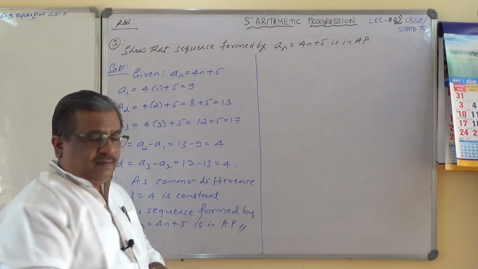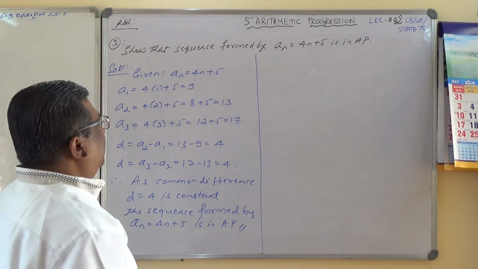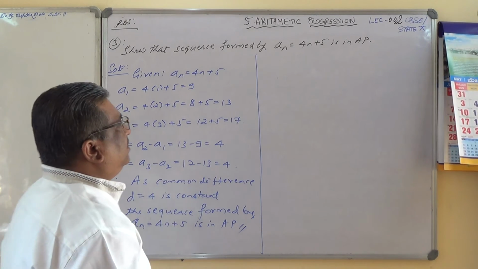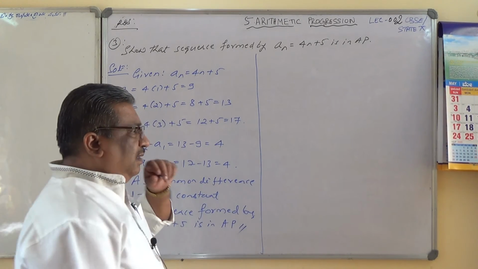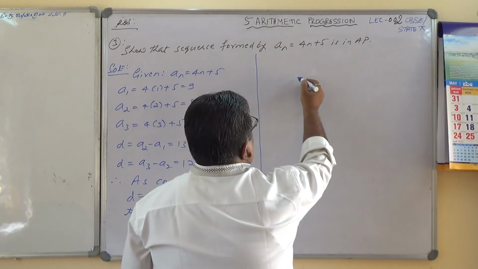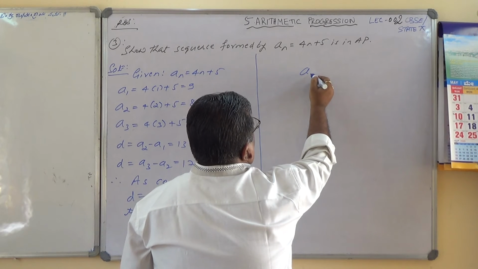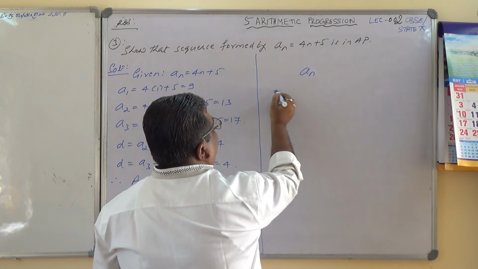Next question. I said I will try to solve it by one more method. I don't know whether you can understand or not. See here, one important thing. In terms of n, how do you find out the common difference? If an is given to you, how do you find out the common difference?